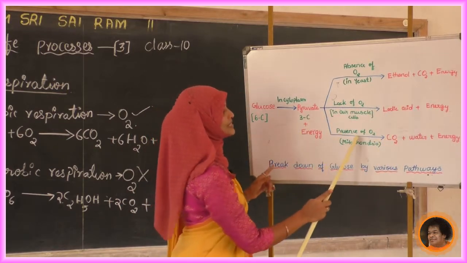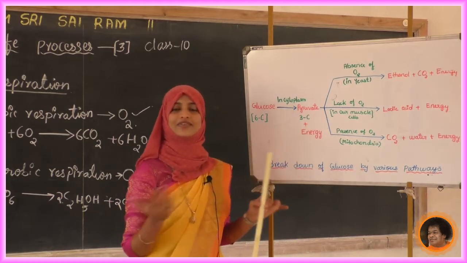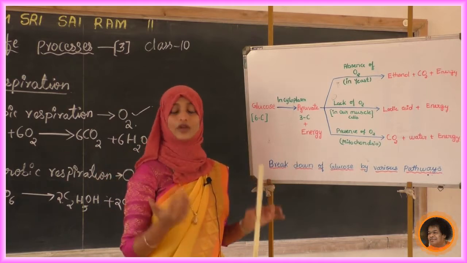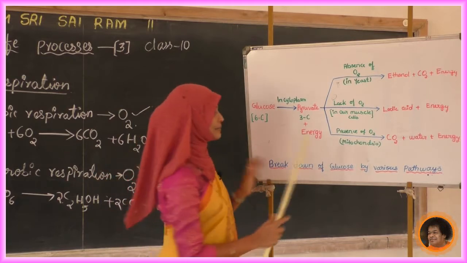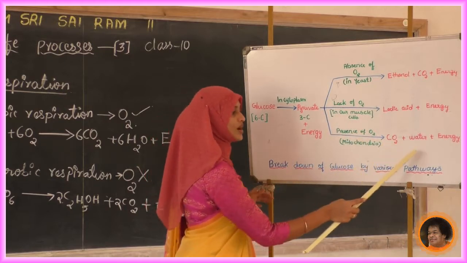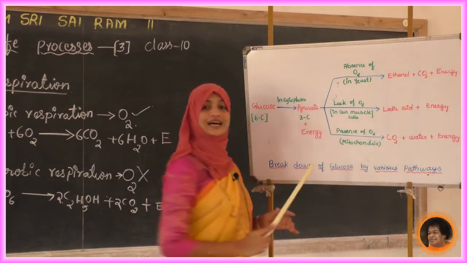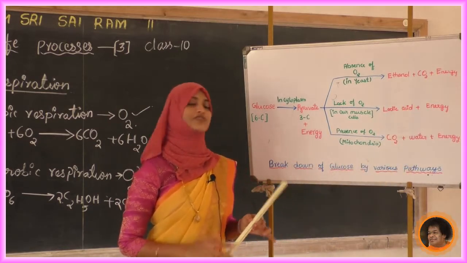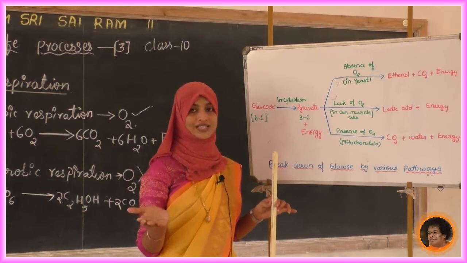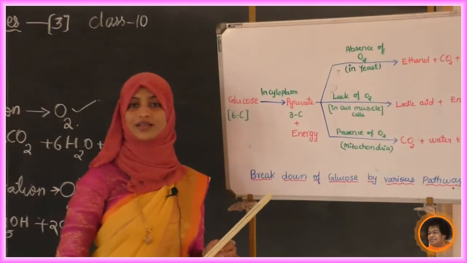Next, presence of oxygen, that is in our mitochondria, in all organisms, whichever organisms are an example for aerobic respiration. In mitochondria, that is the presence of oxygen, we are getting carbon dioxide, water and energy. Here energy is a common product. If it is aerobic or anaerobic, the energy is the common product. So these are the breakdown of glucose by various pathways.